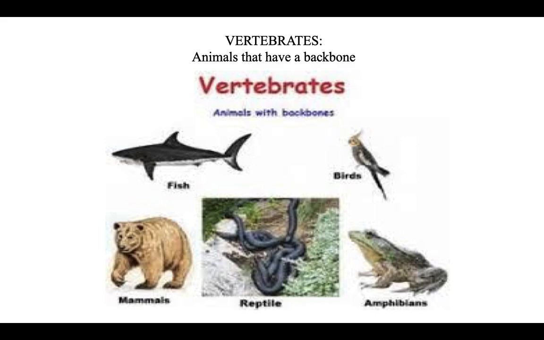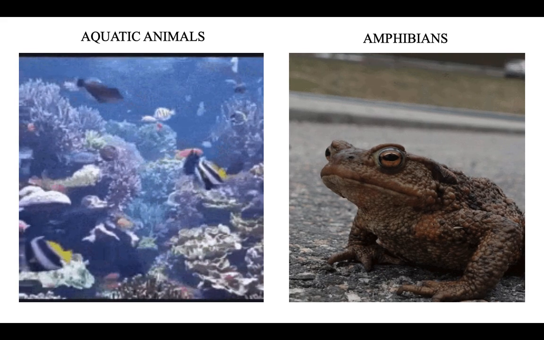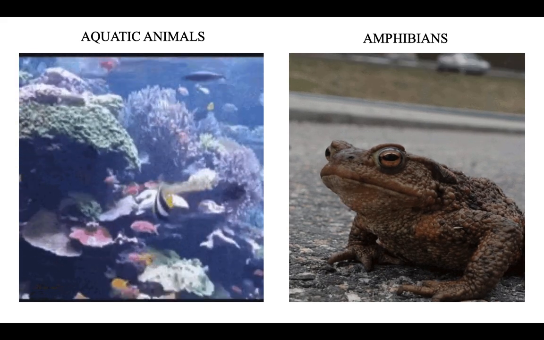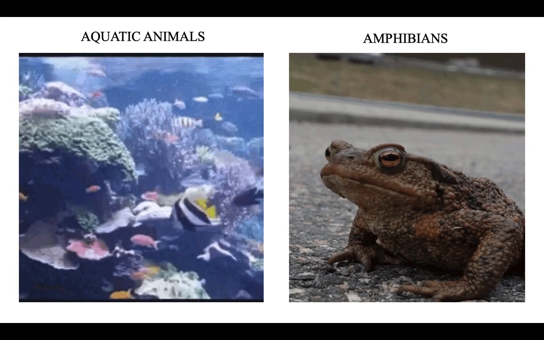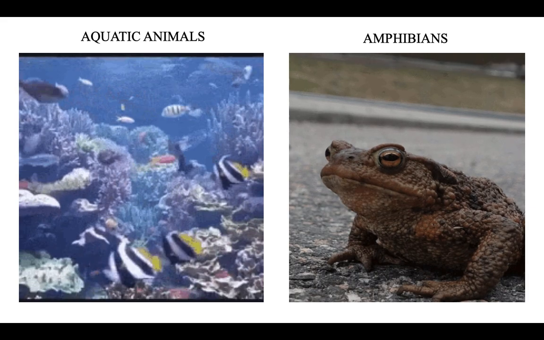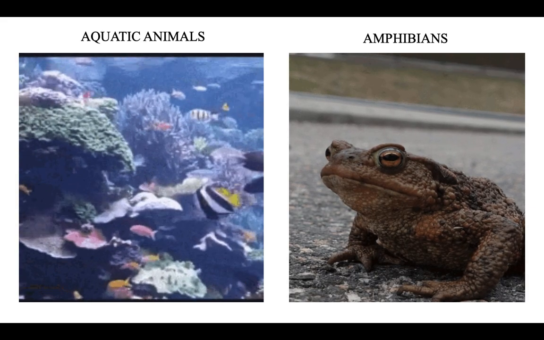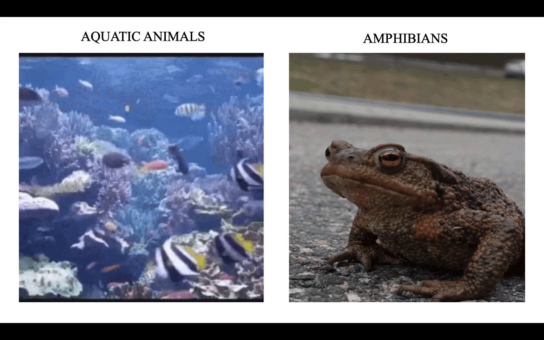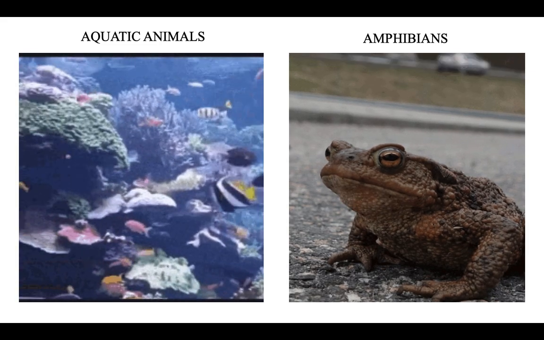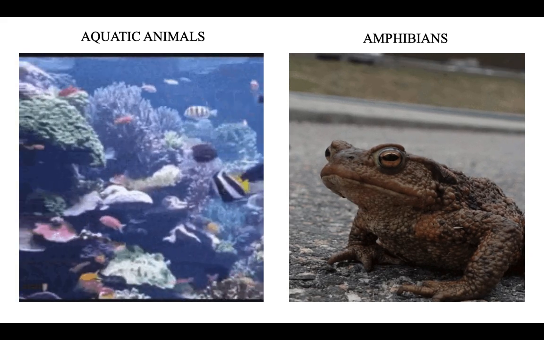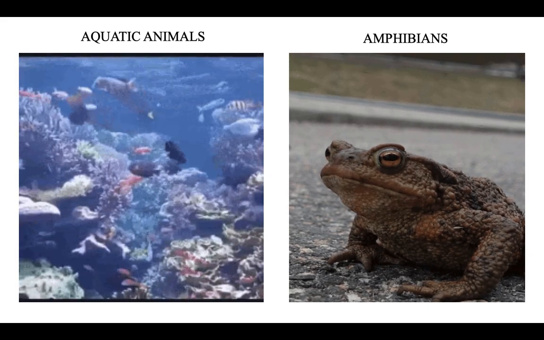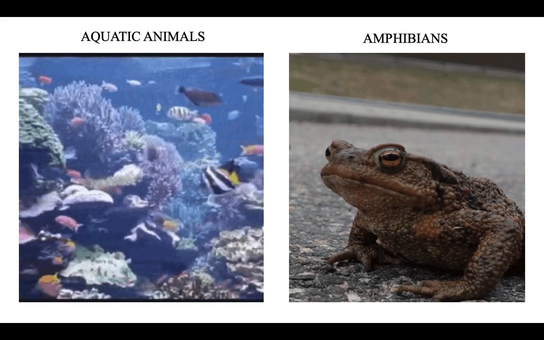Okay, so in vertebrates again there are various divisions. The first one is aquatic animals. Can you see fish? When you cut a fish open, you can see the spine, yes or no, with various bones sticking out of it. Correct. Also, amphibians. Amphibians are animals that can live in water and also on land. For example, I've given you here the frog. Yes or no? It can live on land as well as in water.